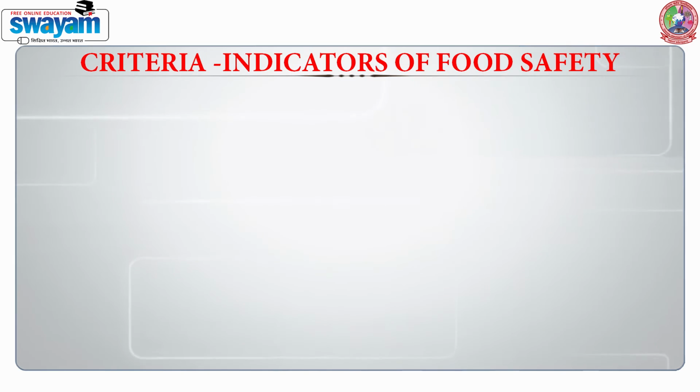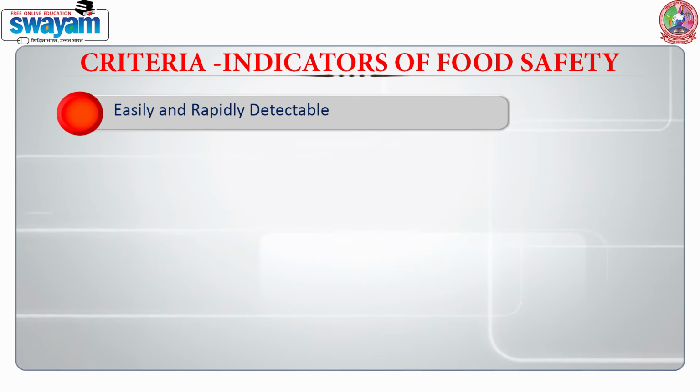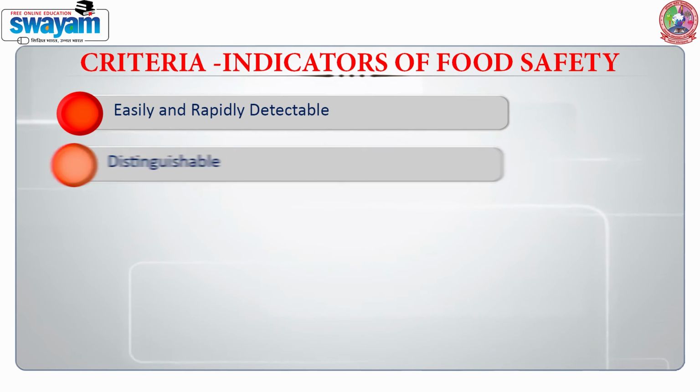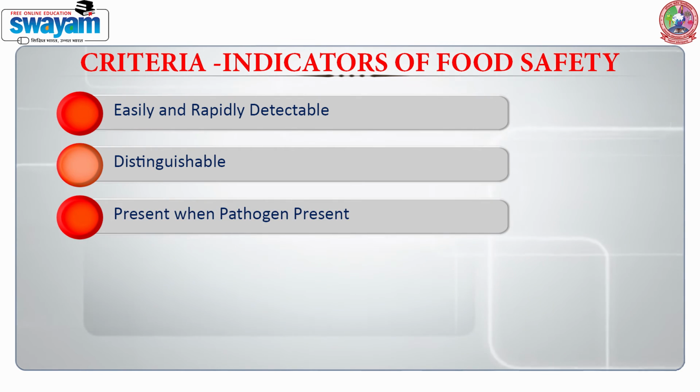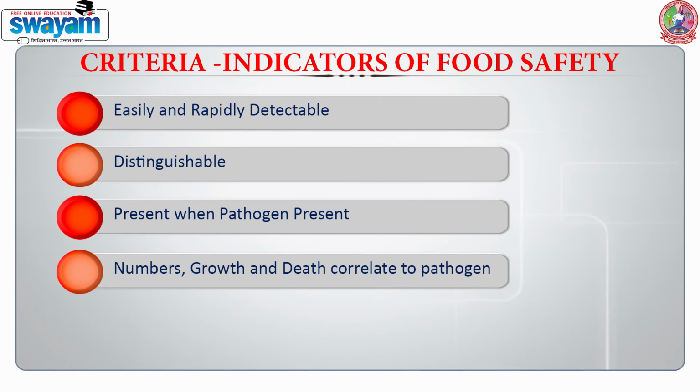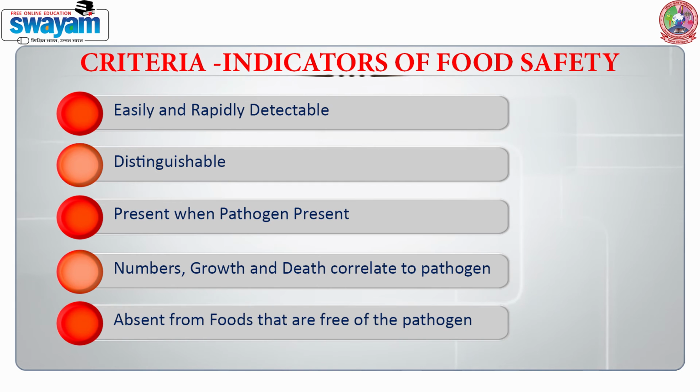So when we are talking about the indicators for safety, we should also know the criteria. Criteria more or less are the same as for the quality indicators. The first and foremost is that they should be easily and rapidly detectable. We should be able to distinguish them from one another. We should be able to differentiate when a pathogen is present. We should also be able to say that their numbers, their growth, and their death should correlate to the pathogens which are absent from foods. When we are talking about foods, the coliform should indicate whether the pathogens are there or not.